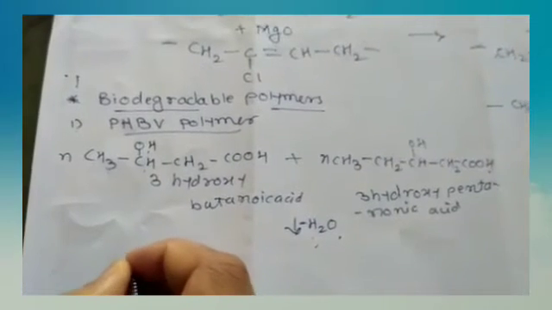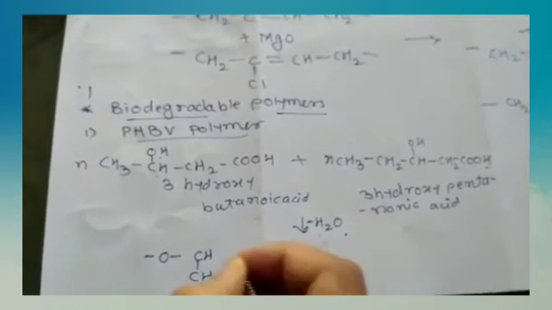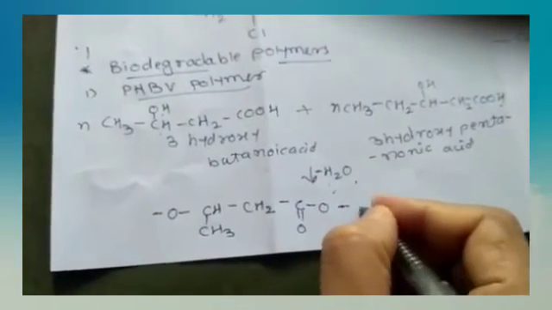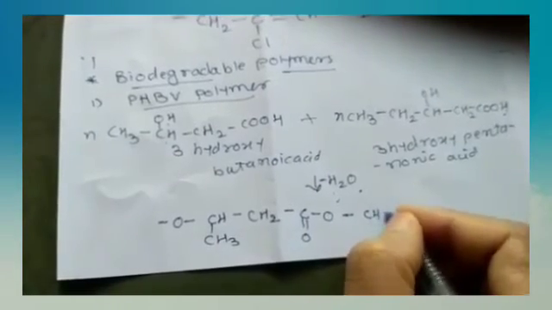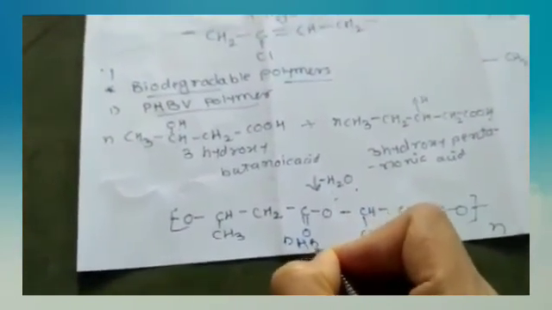Here O, CH, CH3, CH2, C double bond O, O, here bond, CH, this CH2 CH3 group, CH, then here CH2 C double bond O, O bond, this taken n times. This is PHBV.